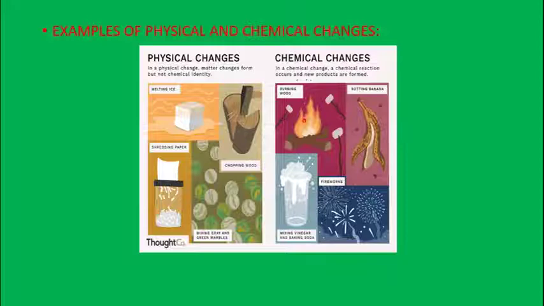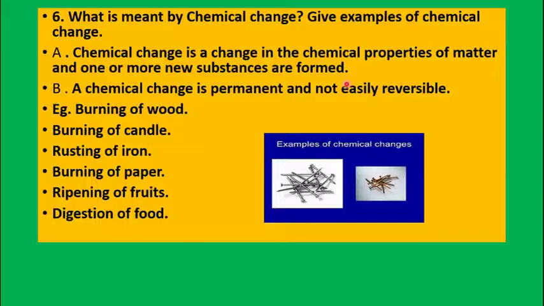On this side you can see burning of wood, mixing vinegar and baking soda where carbon dioxide gas is evolved, bursting of crackers, rotting of banana or ripening of fruit. All these come under chemical change. So in a chemical change, a chemical reaction occurs and new products are formed.